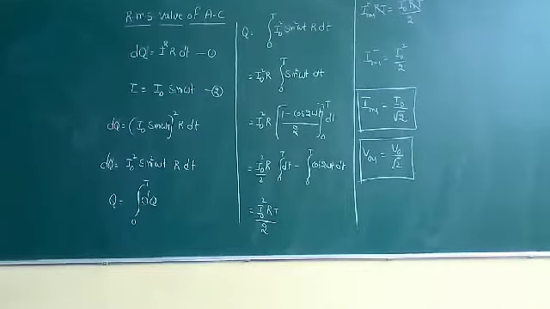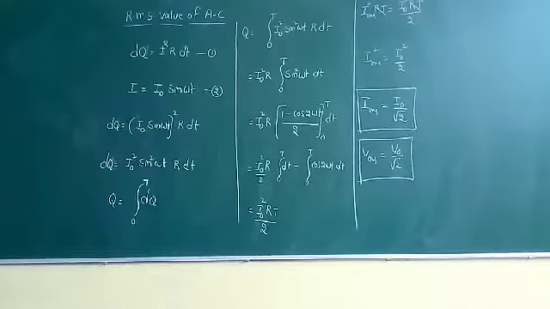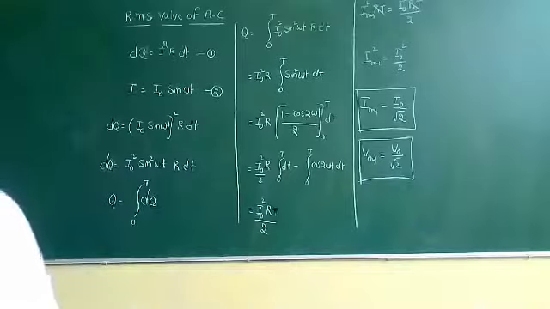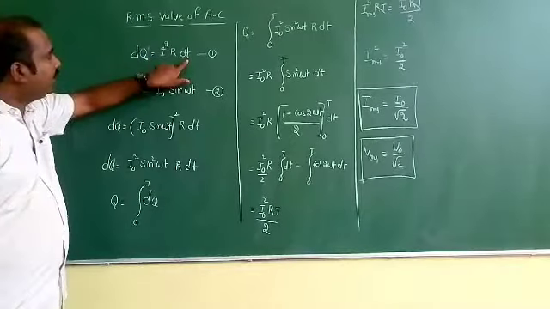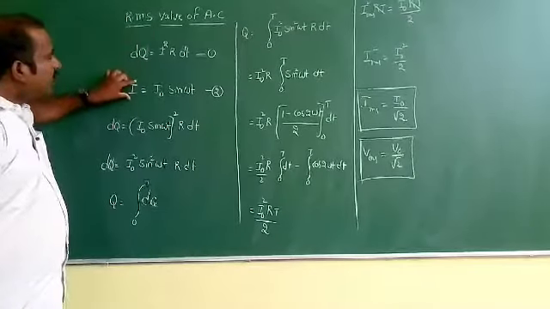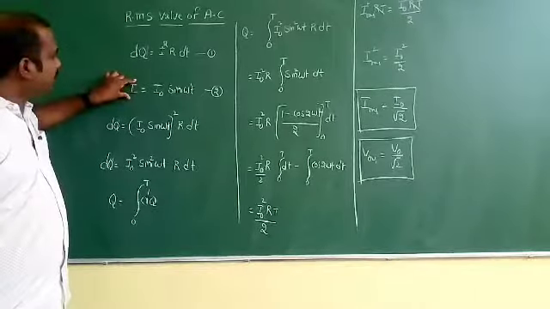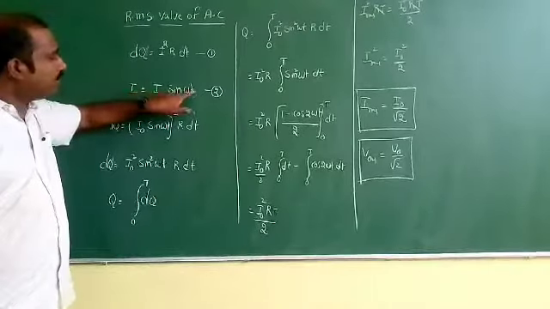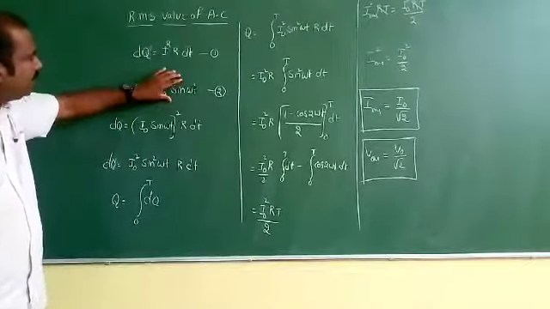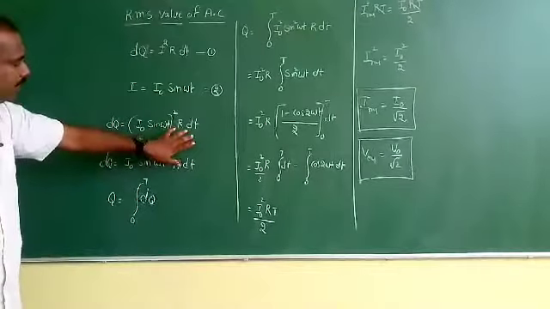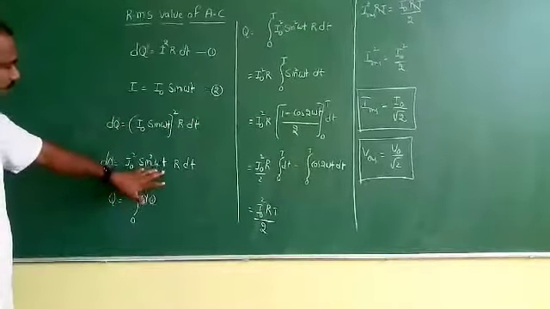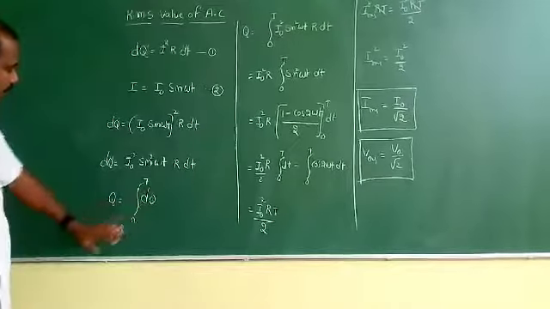Now, the heat energy produced in the conductor is given by dQ is equal to I square R dt. The value of current in instant term is given by I is equal to I naught sin omega t. Substituting 2 in 1, dQ is equal to I naught square sin square omega t R into dt.